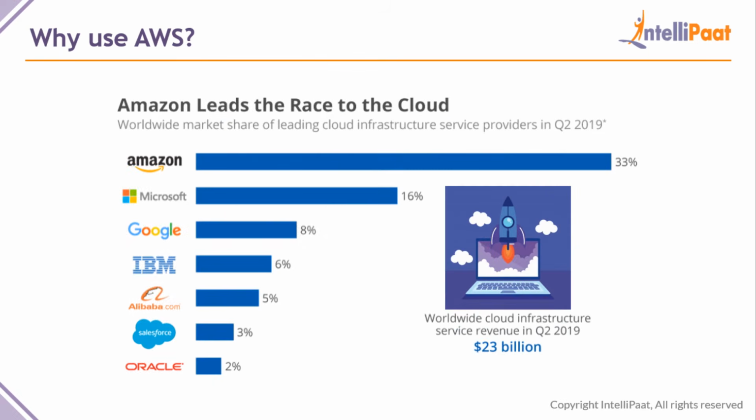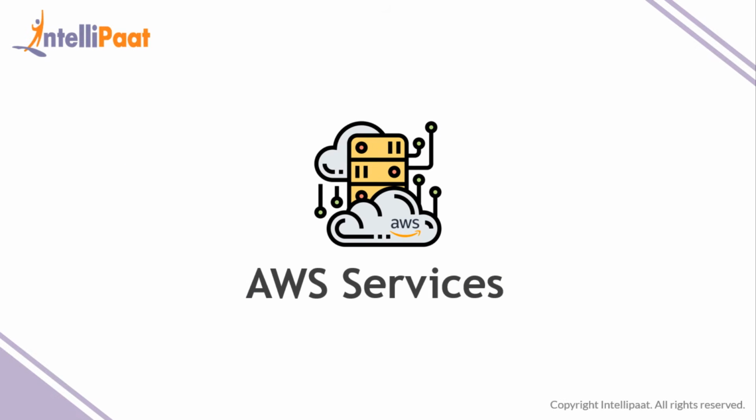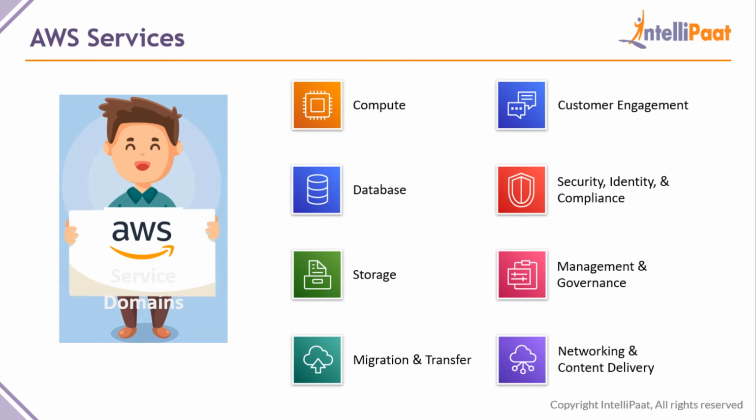Now moving on. Now let us look at some AWS services. So let us try to understand few AWS services. This is to give you an idea of what AWS provides, what they offer. So first, AWS offers domains. AWS offers services on all of these domains. One is compute, then database, storage, migration and transfer, customer engagement, security, identity and compliance, then management and governance, and also networking and content delivery.